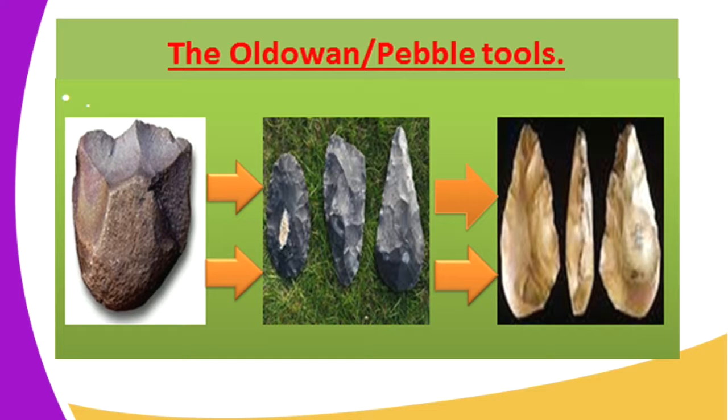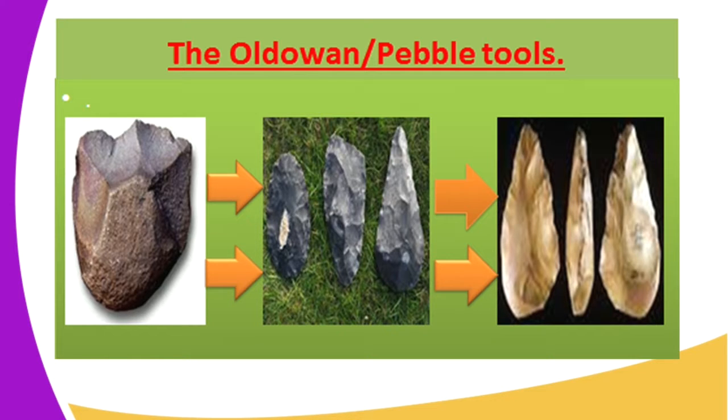Apart from Olduvai, Oldowan tools were also found in places such as Koobi Fora in Kenya, the Omo River Valley in Ethiopia, the Kafue Valley in Uganda, and Swartkrans in South Africa. Among many other places, the tools have been collected.